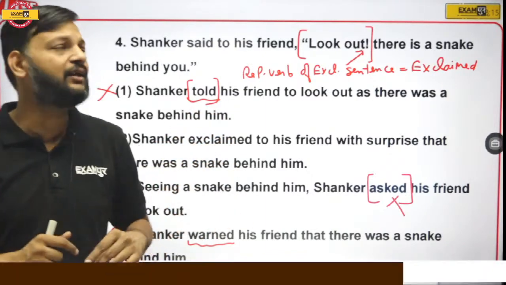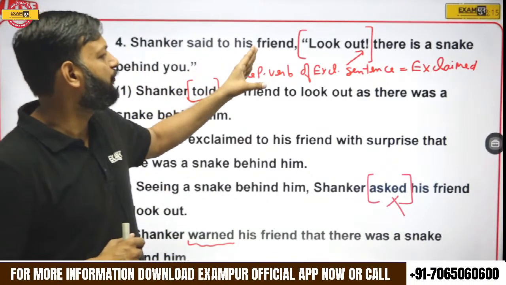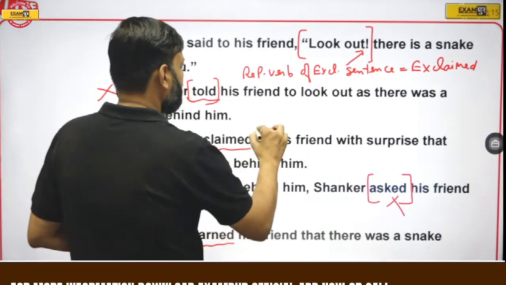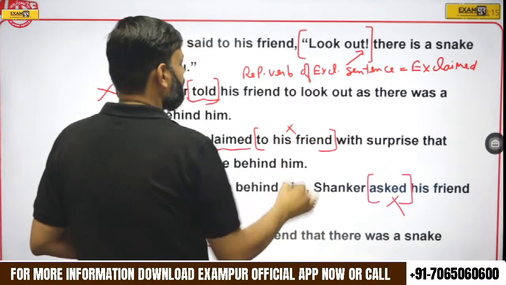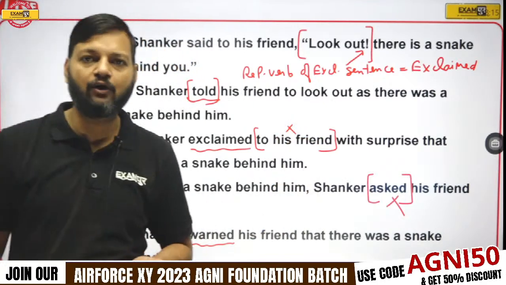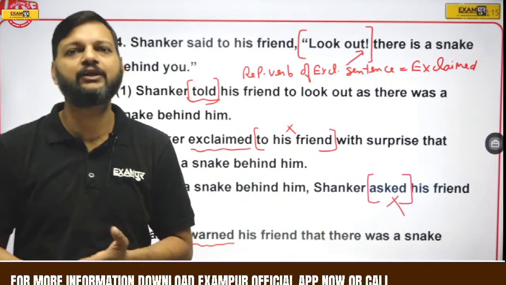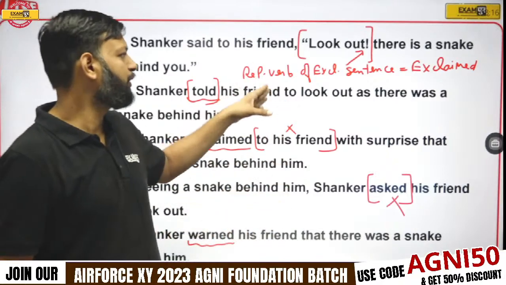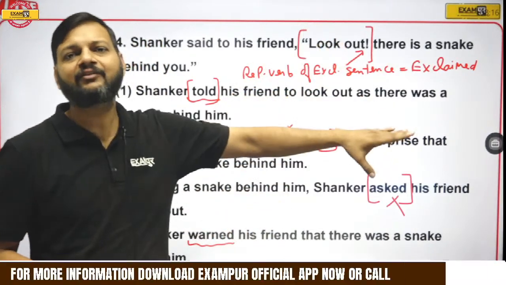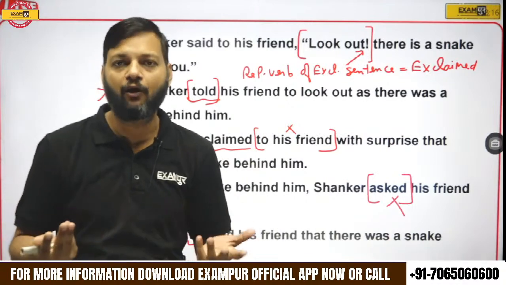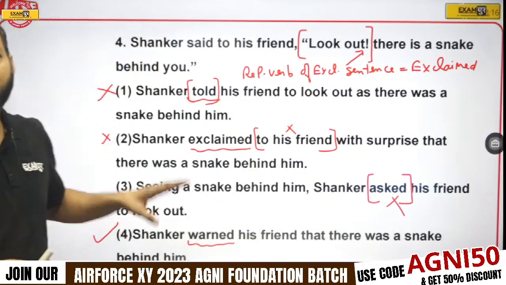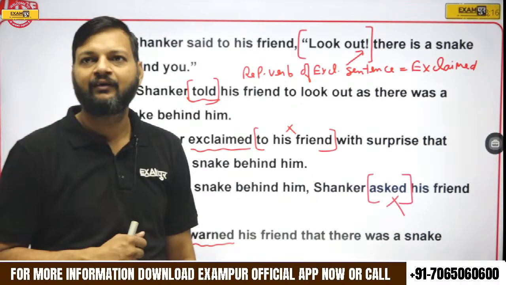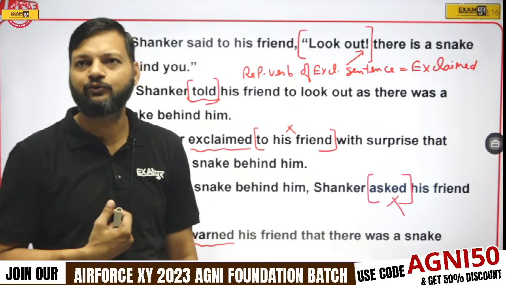Option number 2 is not the right answer, because actually Shankar said to his friend, look out, there is a snake behind you. So this is a warning. The word exclaimed to his friend cannot be used because exclaimed is not followed by any object. This is why option number 2 cannot be the answer. It is true that the reporting verb of an exclamatory sentence is exclaimed, but exclaimed is never followed by any object. So here option number 4 will be the right answer. Malay was absolutely right.